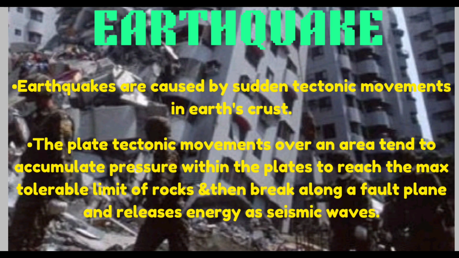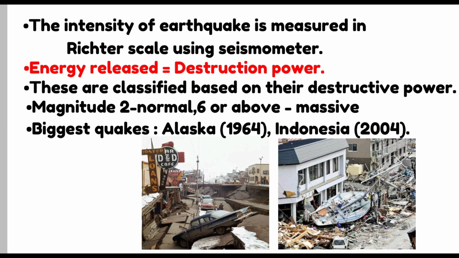Next is earthquakes. Earthquakes are caused by sudden tectonic movements in the Earth's crust. The plate tectonic movements over an area tend to accumulate pressure within the plates to reach the maximum tolerable limit of rocks, which then break along a fault plane and release the energy as seismic waves in the Earth's crust. The two sides of a non-vertical fault are known as the hanging wall and foot wall. The intensity of an earthquake is measured on the Richter scale using the instrument seismometer.